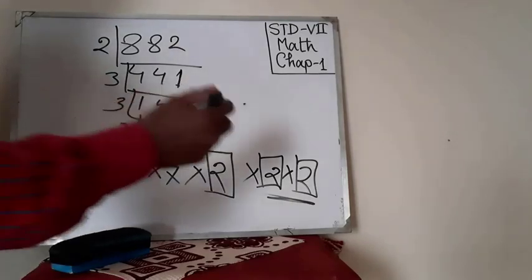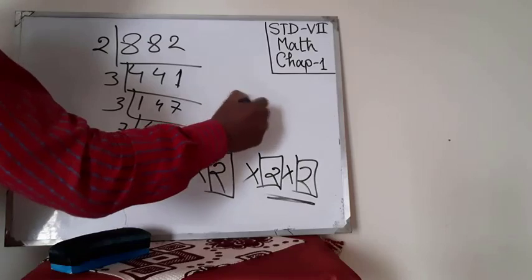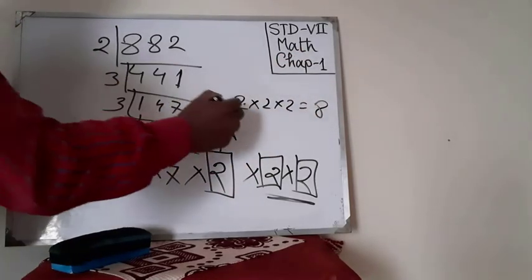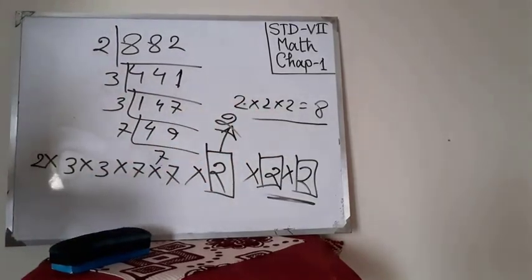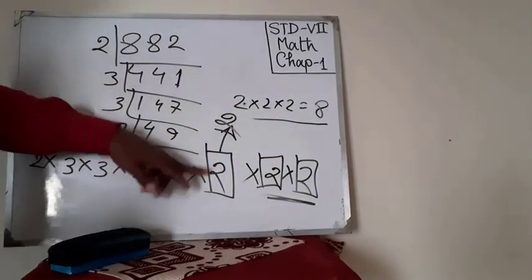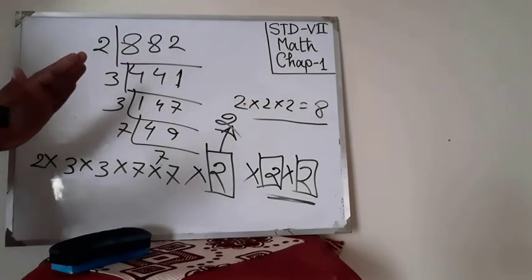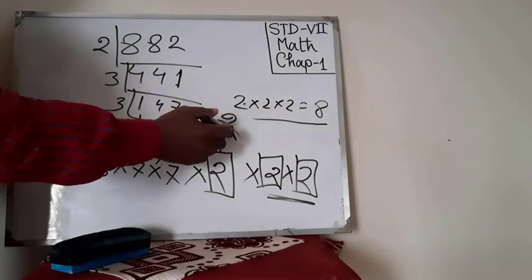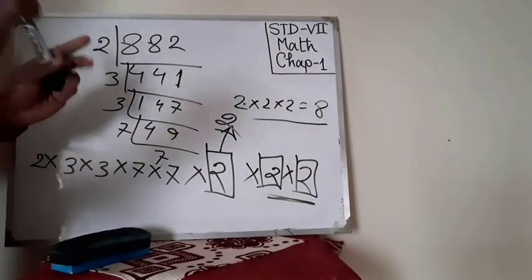But first it was 2, now it will be 2 into 2 into 2 equal to 8. Look, first it was only 2, now it is 8. So 2 is the least number, 8 is not the least, 8 is more than 2. So you can get a perfect square number by multiplying by 2 or by 8, but you'll consider the least one, 2, not 8.